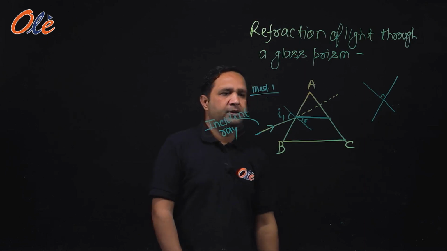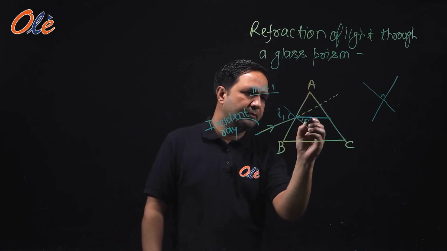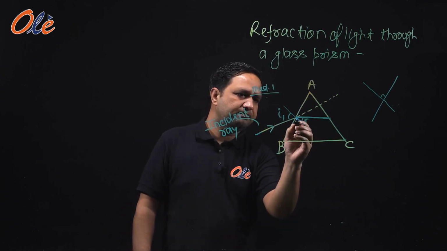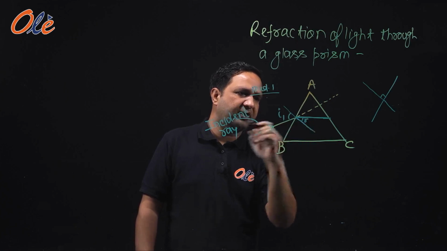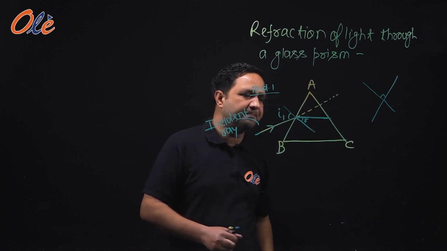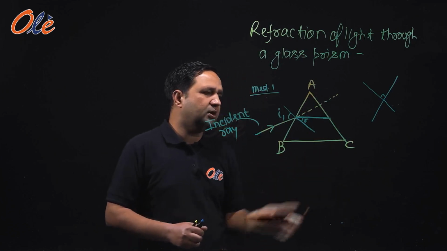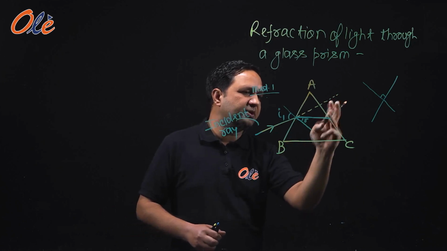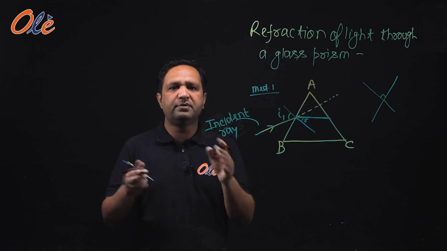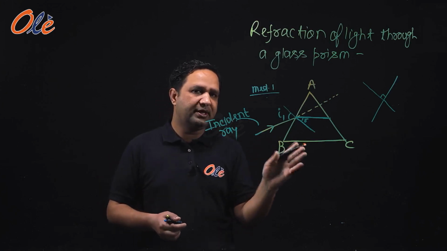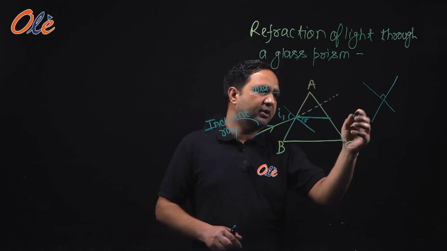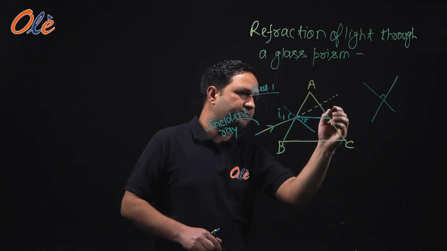Okay. Now what will happen? Again, this is refraction, angle of refraction. Now, when light will reach this surface AC and will move further, then it will enter from the denser medium to the rarer medium. Then what will happen? When light moves from the denser medium to the rarer medium, then light will move away from the normal. Hence, first of all, we will draw a normal on this surface.